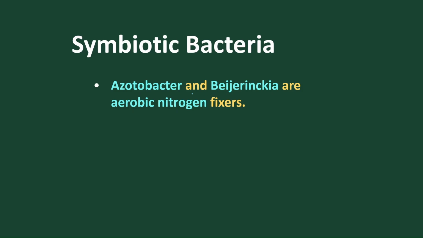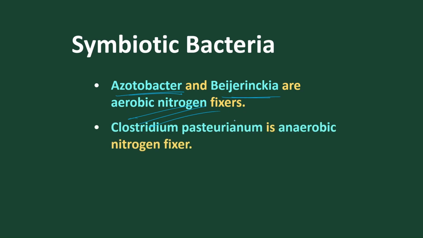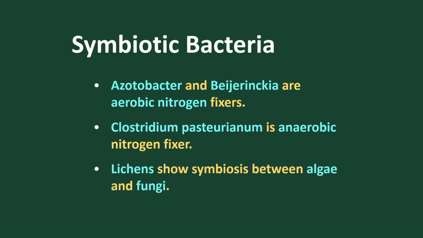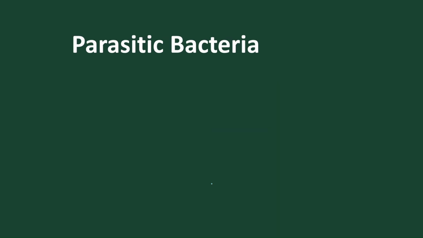Other examples are Azotobacter and Beijerinckia, which are aerobic nitrogen fixers, and Clostridium, which is an anaerobic nitrogen fixer. These are the best examples. Azotobacter is the aerobic nitrogen fixer, and Clostridium pasteurianum is the anaerobic nitrogen fixer. Lichen is a combination of fungi and algae. It is not included in bacteria, but it is one kind of symbiotic association.